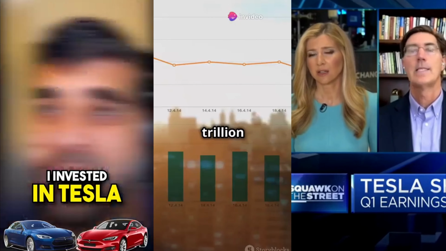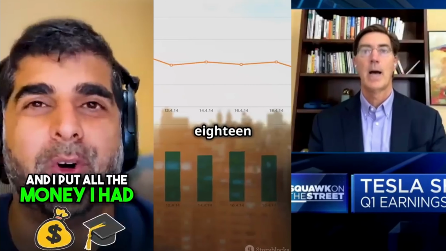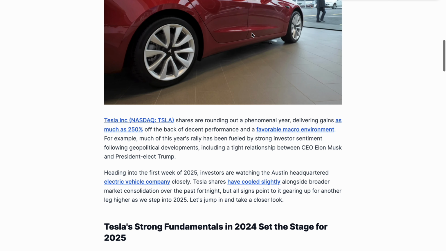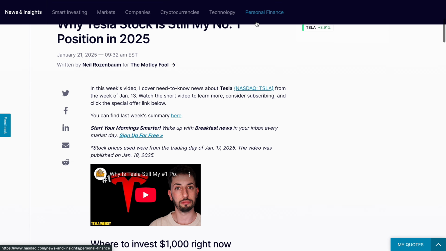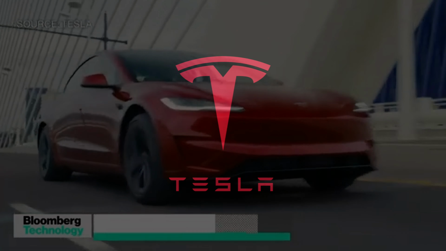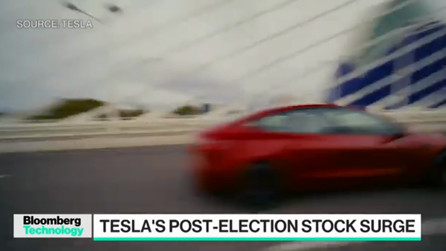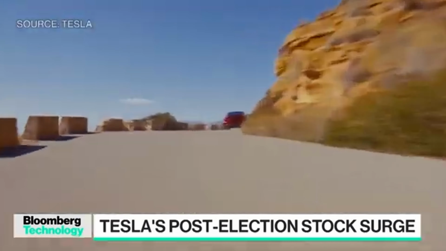I'm an amateur investor and I just remember that Tesla stock skyrocketed after Trump's election last year. I invested in Tesla when Tesla was at $2 billion, and I put all the money. I checked news reports and all these expert analysis things on the web, and all of them suggest that there's a big surge since Trump is taking oath tomorrow. So, will Tesla's price actually increase or decrease? I'm not sure.